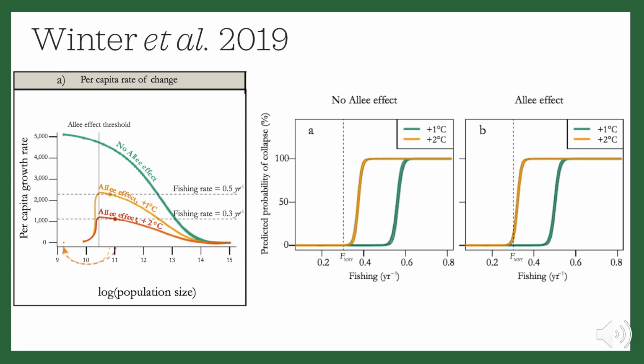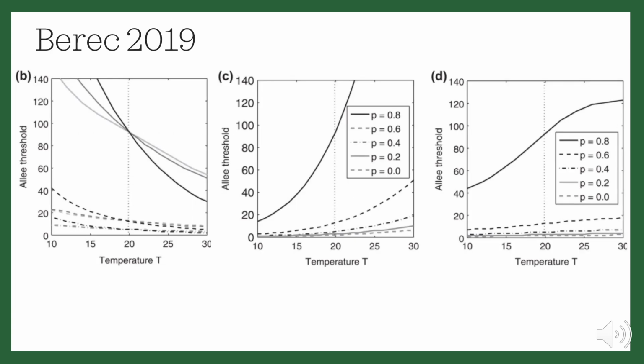Then adding the Allee effect causes the whole graph to shift to lower rates of fishing without population collapse. This is evidence that the Allee effect exacerbates the effect global warming already imposes on populations. In 2019, Barrett created a gypsy moth population model and found that warming makes the Allee effect stronger.